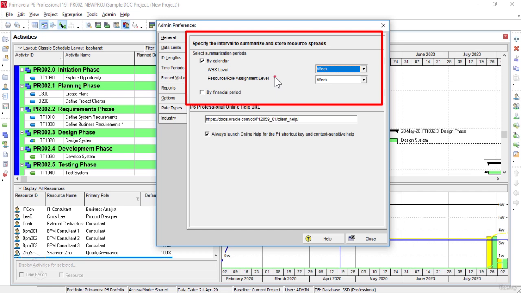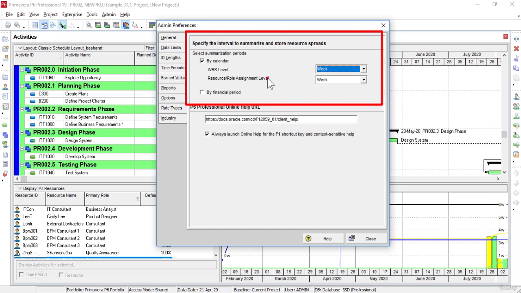The By calendar option is used to choose if we want to summarize and store activity and resource spreads according to the calendar intervals we specify in the WBS level and resource or role assignment level fields. This option is selected by default.